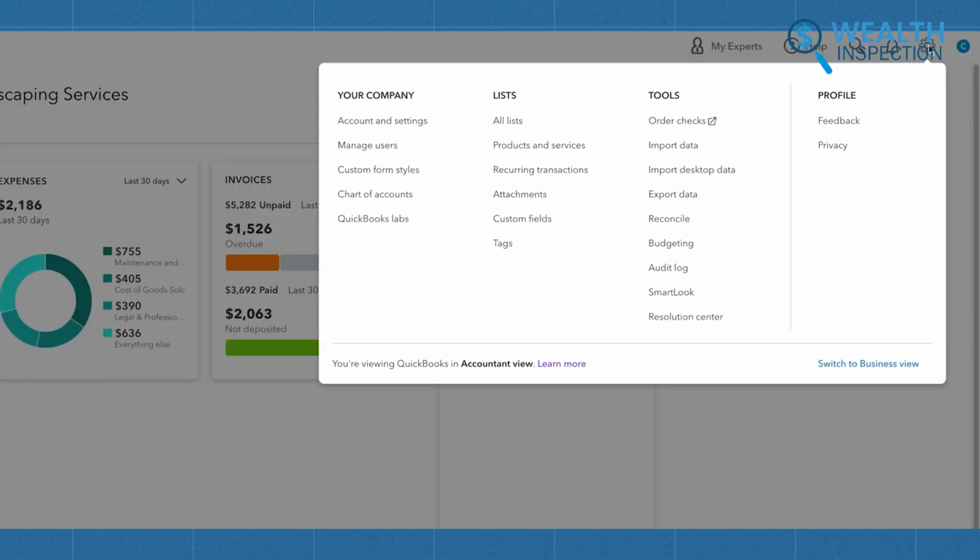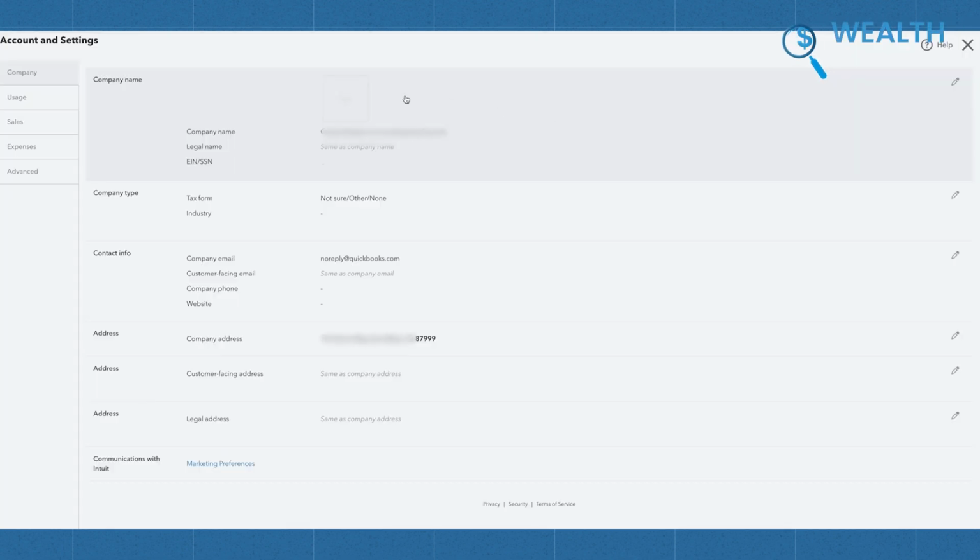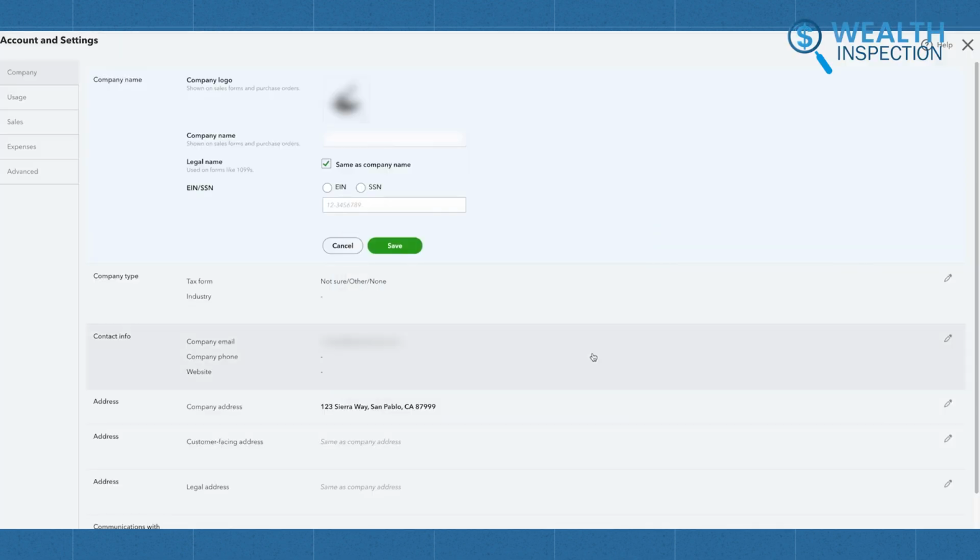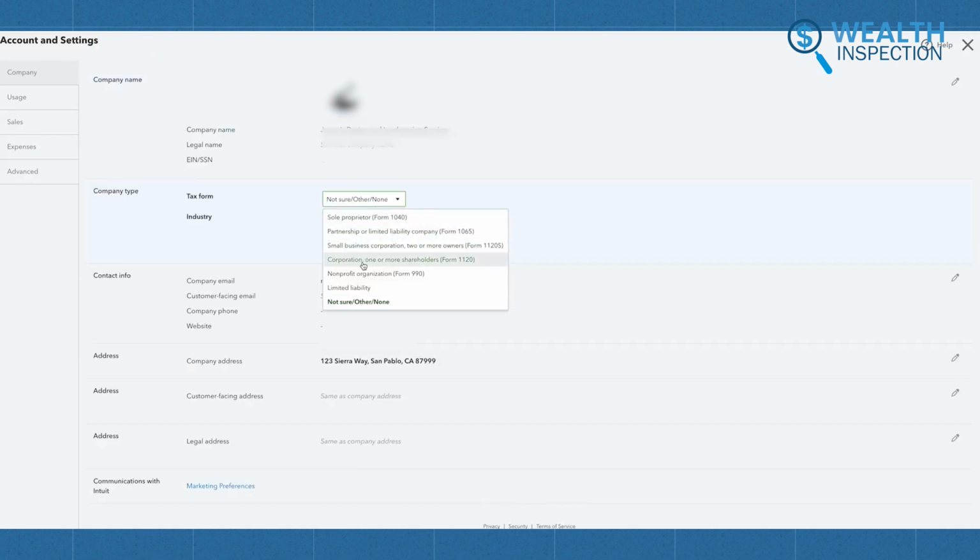Once you're inside your account, go up to the gear icon on the top right corner of the screen and click on Account and Settings. Here's where you'll set up all the essential company information. You'll want to enter your business name, contact info, and even your logo if you have one. QuickBooks makes sure all of this information appears on your invoices, so setting it up now will save you time later.